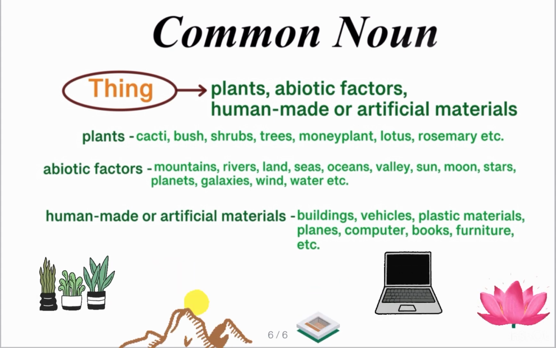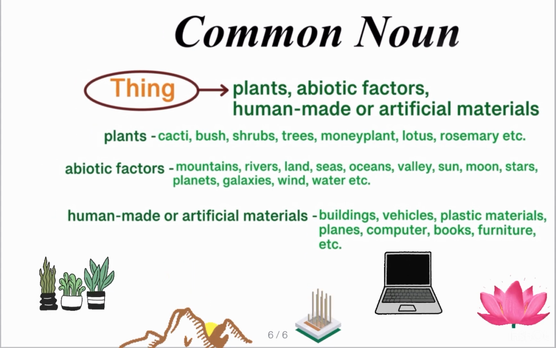When we talk about plants, here we have to notice one thing, that even the specific name given to a plant, like the money plant or the lotus or rosemary, they are also common nouns. They are not considered proper nouns because there is a lot of variety of money plants or lotus or rosemary.